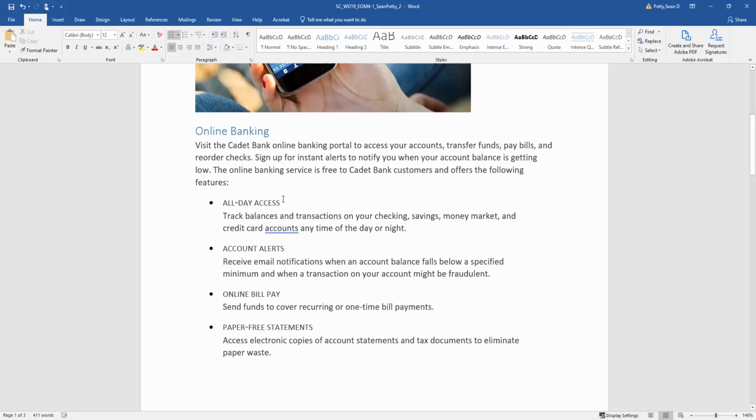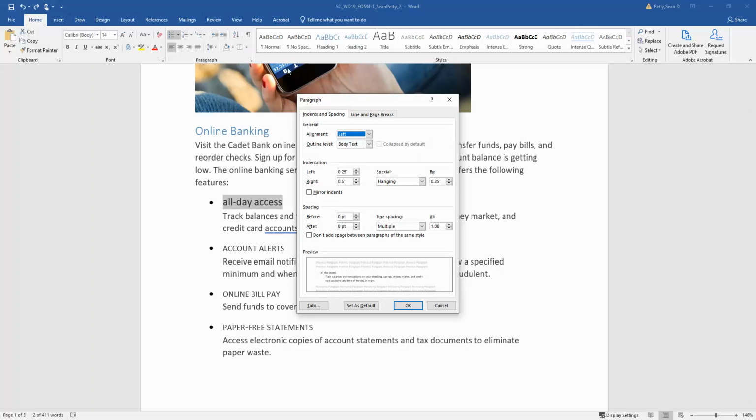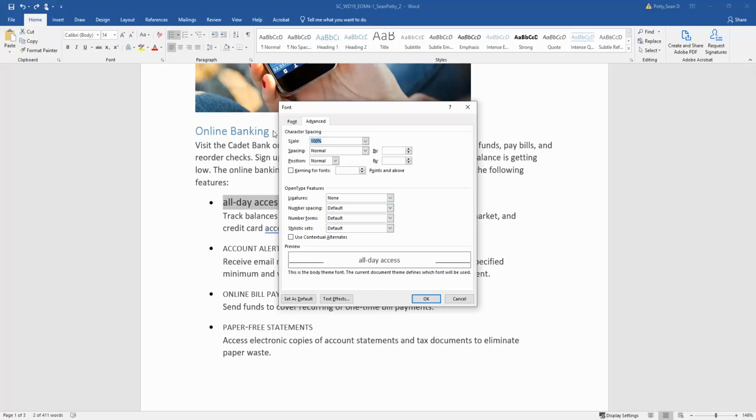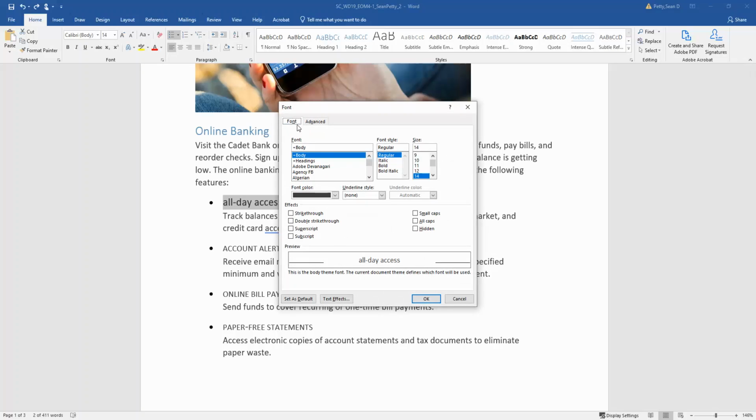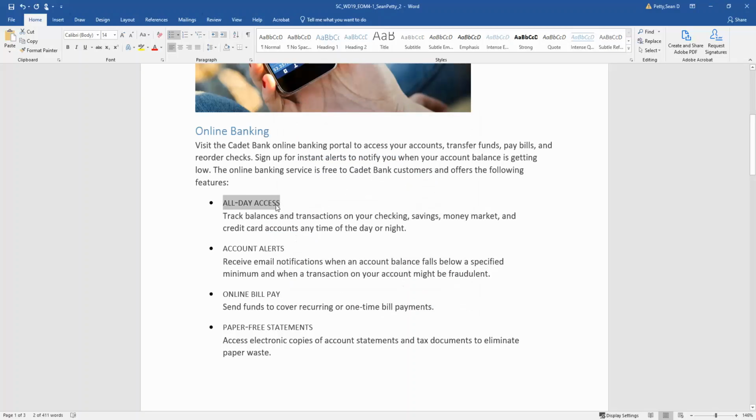Now there's another way to do this. Let's say I undid this real fast and we're back here again. If I didn't know what this was, I could go into the paragraph, come over into the font group, and go to font, and you'll see there is a small caps option here. If I click it, you can see how that updates the font and that updates that step. So there are two different ways you can do it. You can apply the formatting from one of these other areas, or you could just do it directly. But sometimes if you don't know, it's a little bit harder.